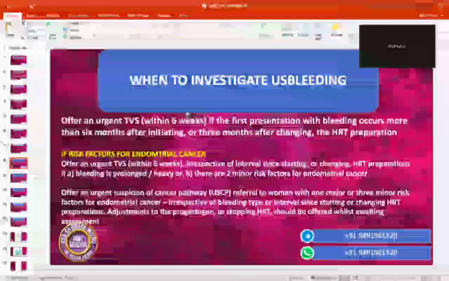If the bleeding occurs more than 6 months after initiating, or 3 months after changing the HRT.